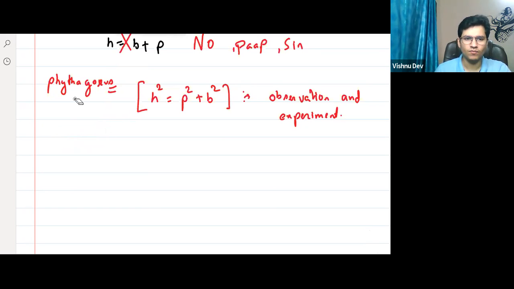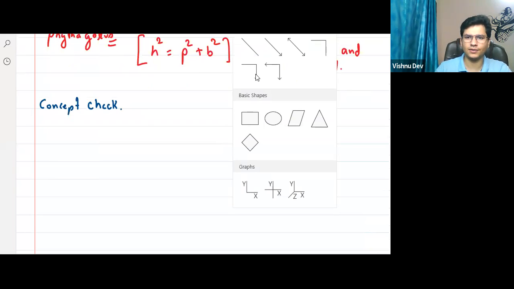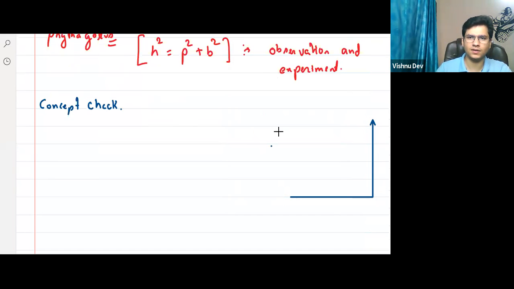So let us do one concept check. Think about it. Suppose I'm having a right angle triangle. Everyone, focus here. I'll give you a right angle triangle like this. Think about it, step by step. No hurry, no hurry.